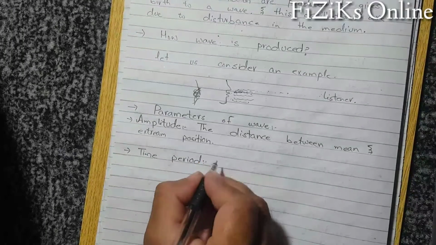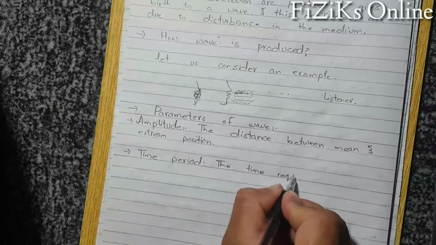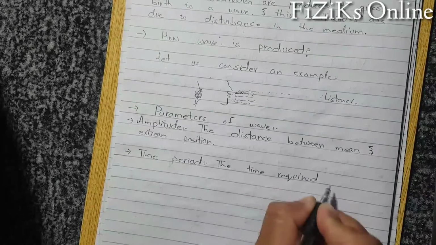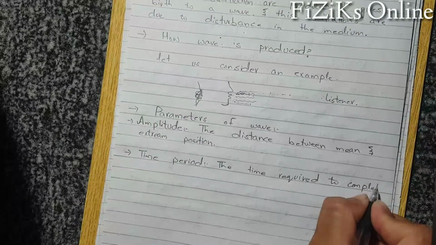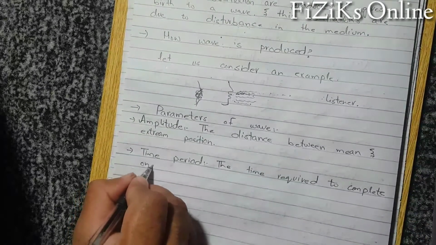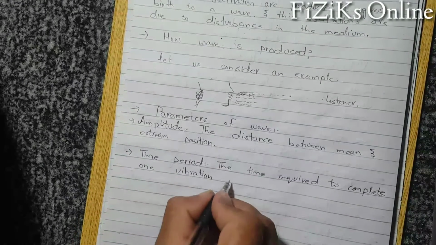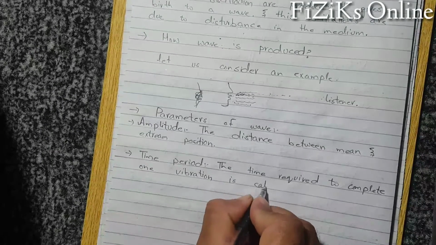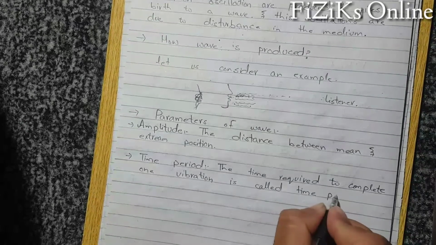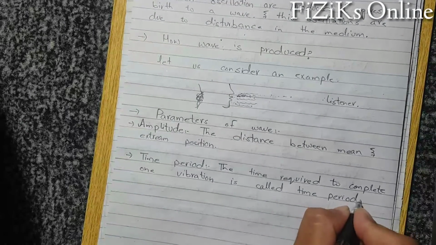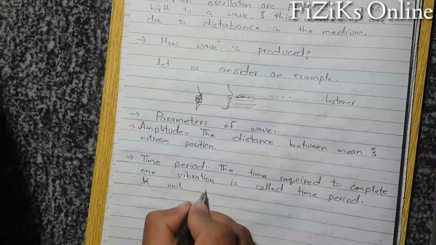What is time period? The time required to complete one vibration is called time period. Its unit is second.